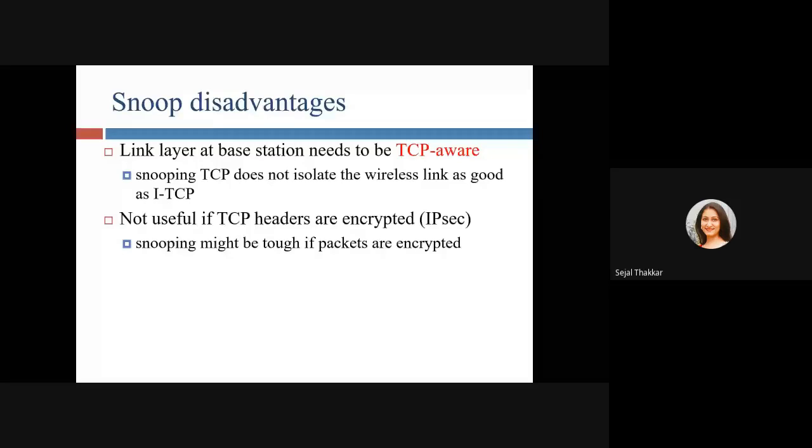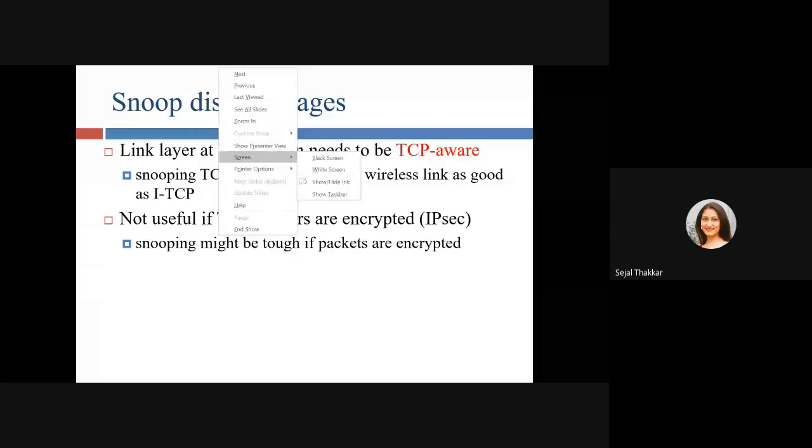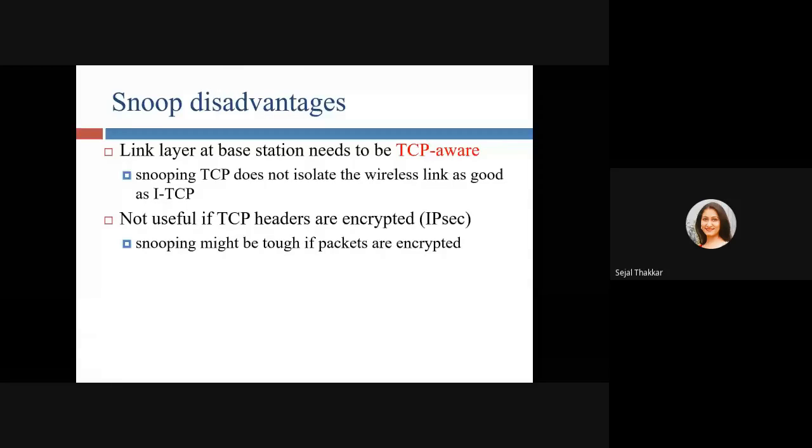Generally, what we are doing, we are applying encryption. Encryption is for security purposes, right? So if you are taking the data, buffering the data, making a copy of it, and it is encrypted, then it is not that feasible to store someone's data which is already secured and already encrypted. So that kind of snooping will be tough for our network. So this is the disadvantage of snooping TCP.